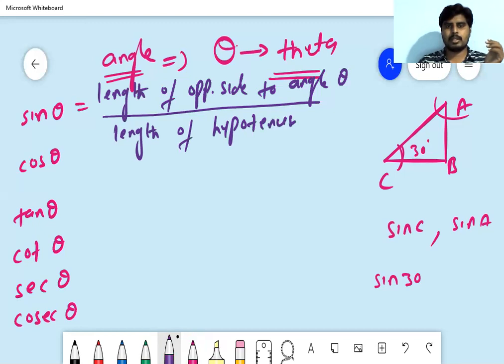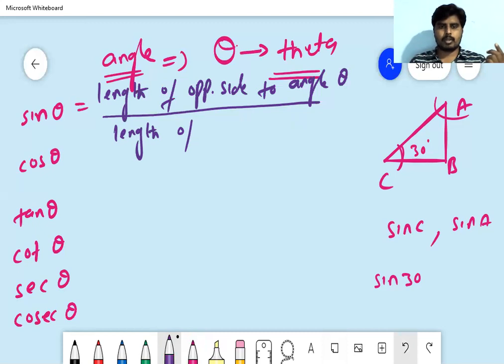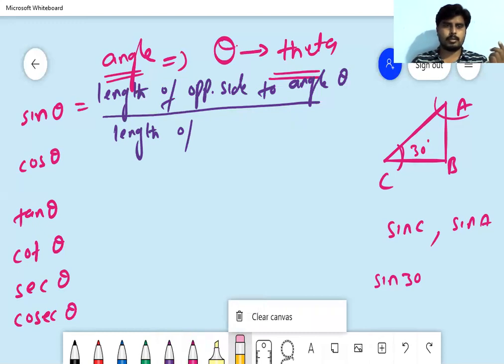Okay, this is the lengthy form. To remember, you have to learn this by heart, but simply we can remember it like this also. No need to write all those things every time. You can write it simply like this.